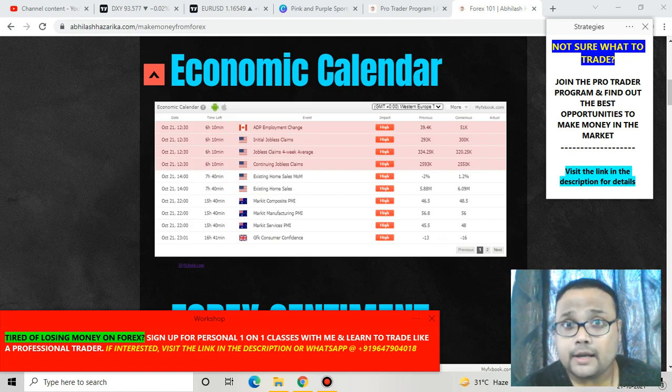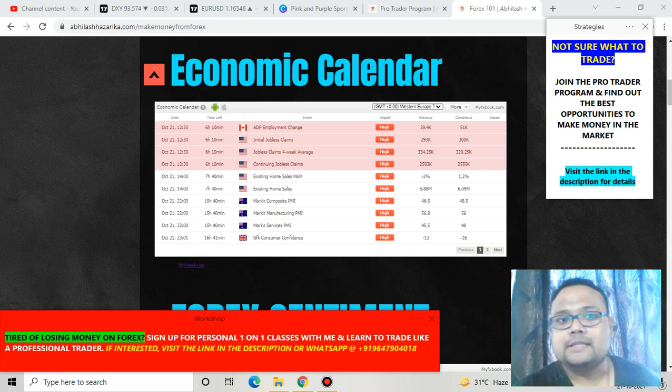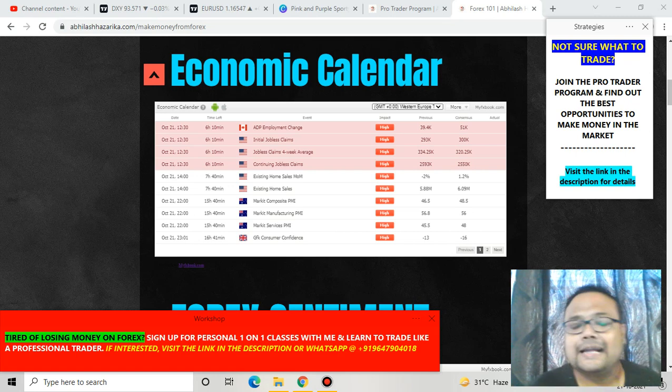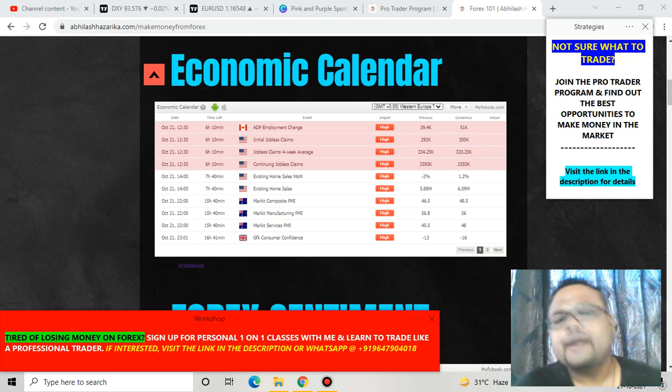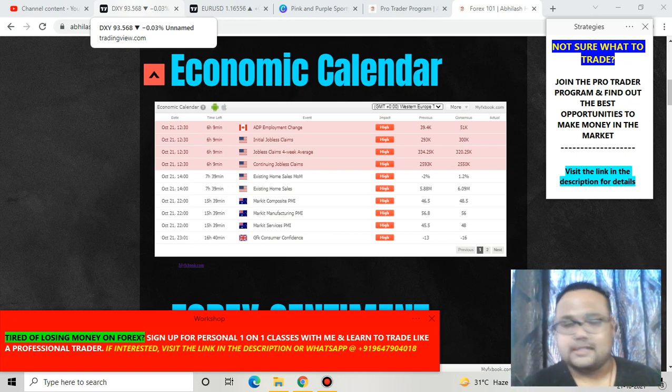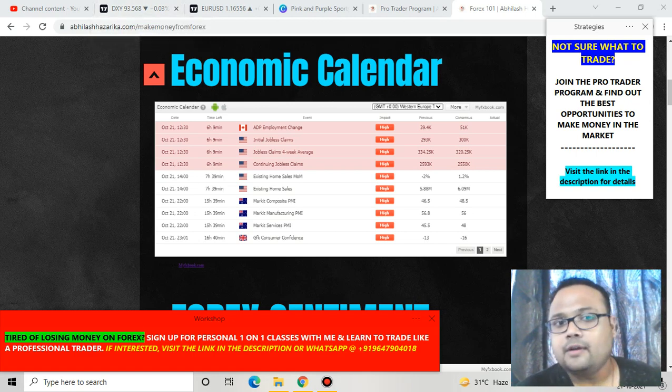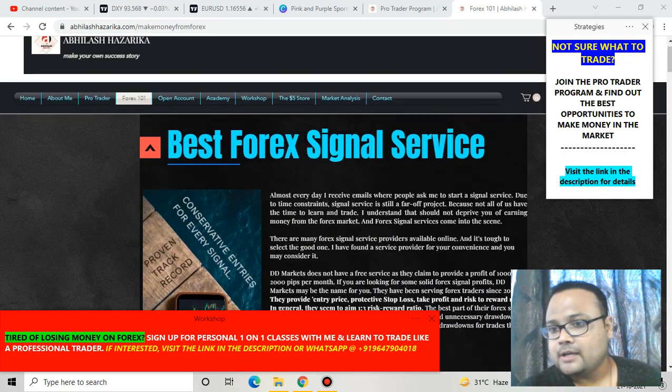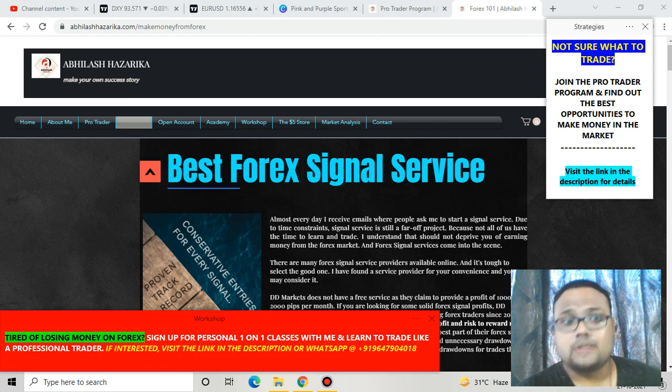But on the other hand, if we look at the economic calendar here, we can see that after 6 hours 10 minutes we have some high impact news coming up: initial jobless claims. That will be a driving factor, because whenever we see news like this, it has an impact on the market. It impacts the US dollar, and if the US dollar moves, then we see good movement on other pairs like GBP USD, Gold USD, Euro USD, etc. So be careful after 6 hours 10 minutes and keep your eyes on the economic calendar as well. You will find everything on my website abhilashhazarika.com under the Forex 101 section.